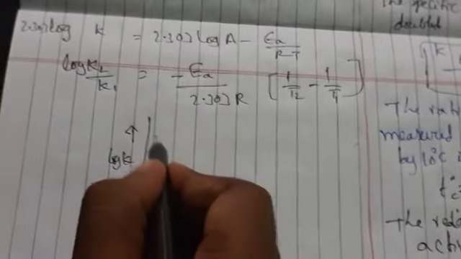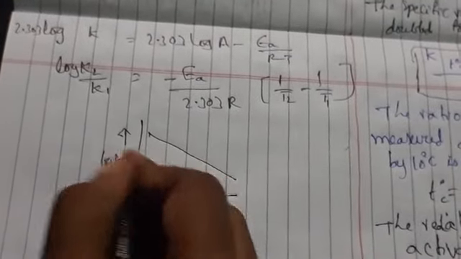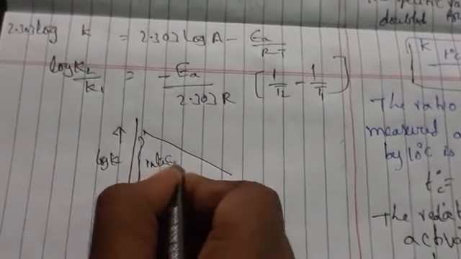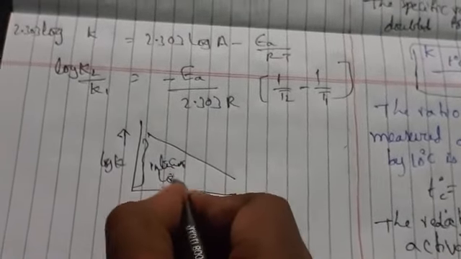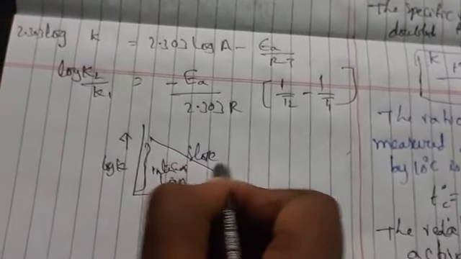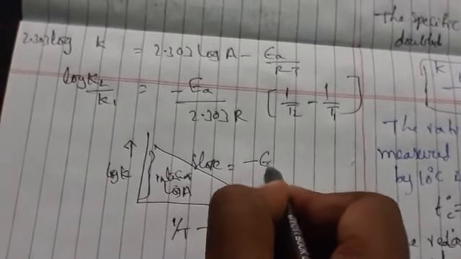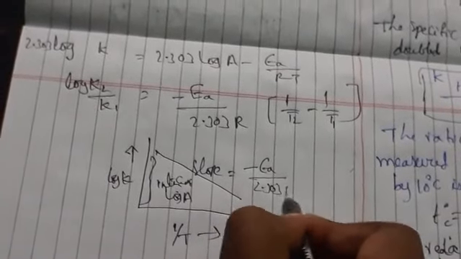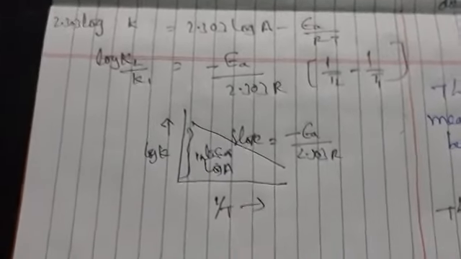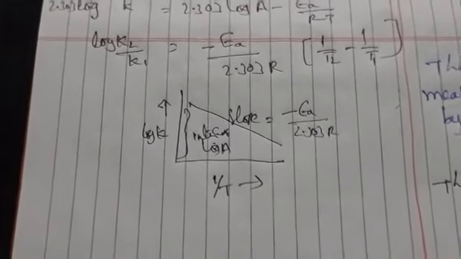You will get a straight line, where this distance we call the intercept, which is known as log A. This one we say is the slope, minus Ea by 2.303 R. Okay, so this is the graph we get.